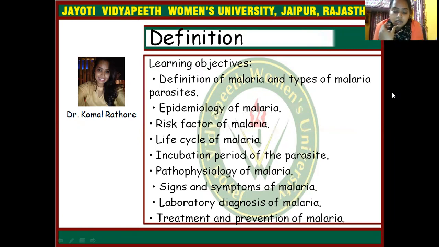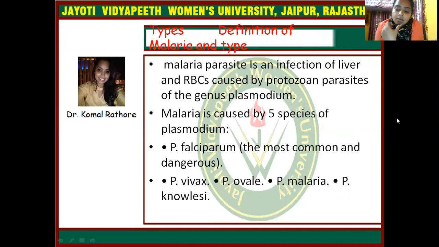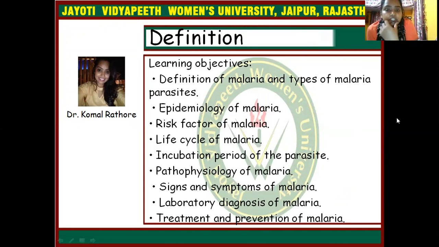First of all, learning objectives. In this session, we will discuss the definition of malaria and types of malaria parasites. The second is the epidemiology of malaria. Then risk factors of malaria, and most important, the life cycle of malaria.